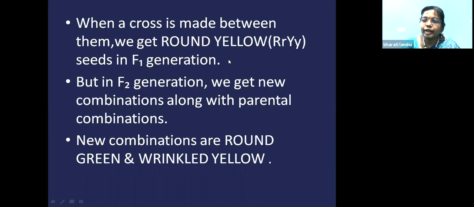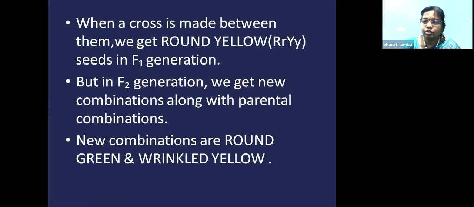What happened to the recessive character, that is wrinkled and green? To know that, we can do F1 selfing of the F1 generation. So in the F2 generation, what happened? Mendel has obtained some other character also. That is a new non-parental character. It was not present in the parent.